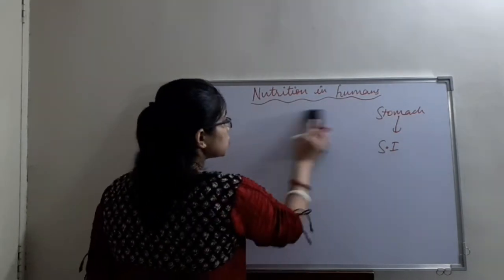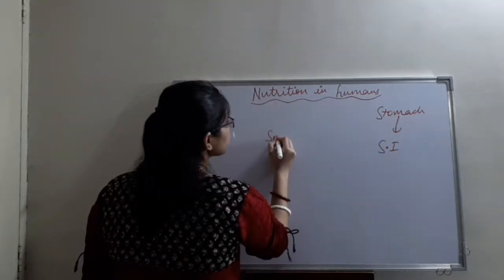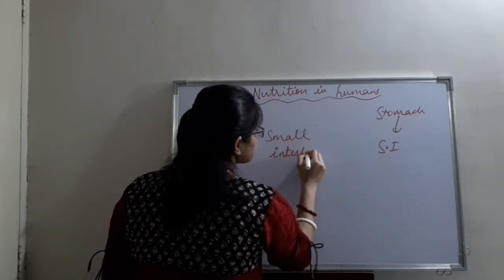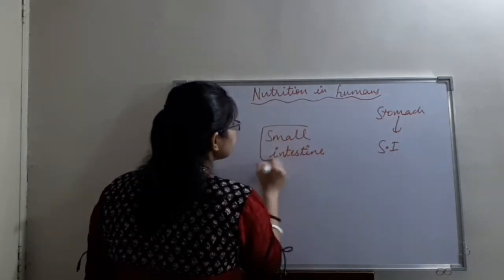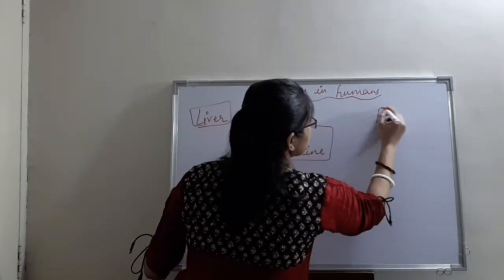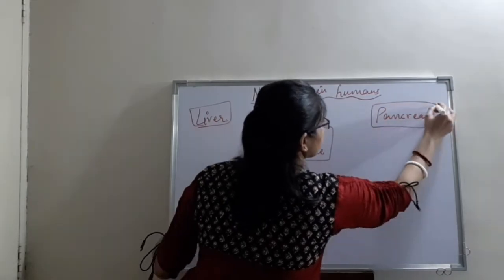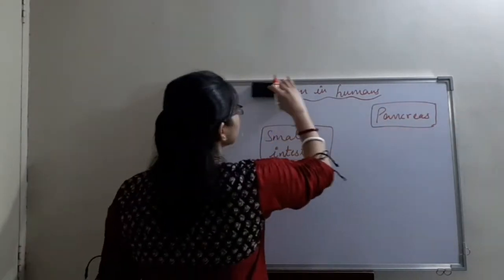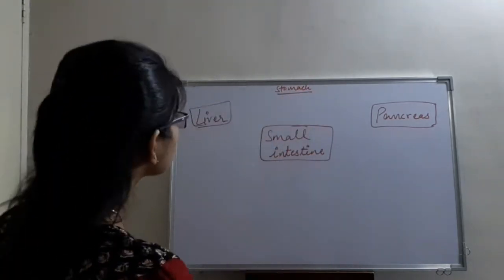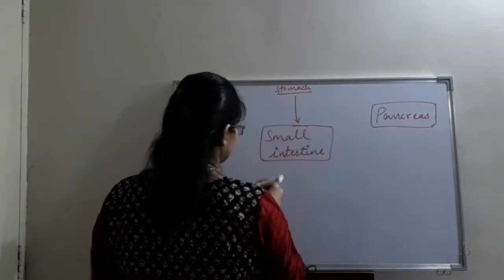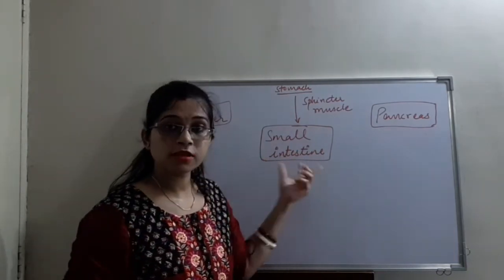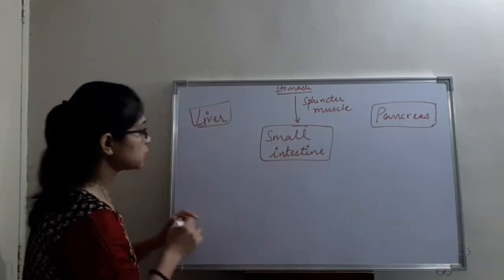Apart from this, the small intestine has several other juices which are produced by the liver and pancreas. Now, the inner lining of the small intestine produces several juices which we will see here.